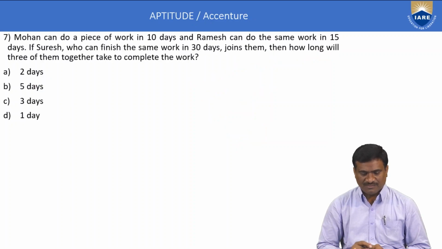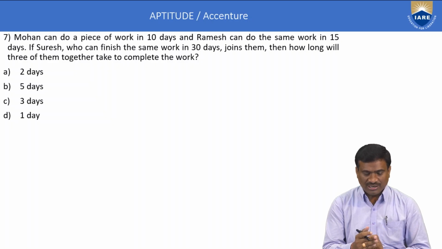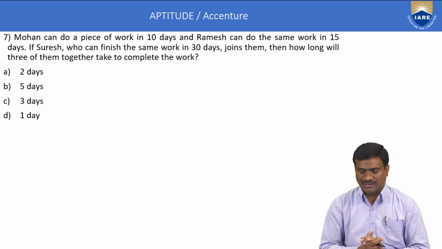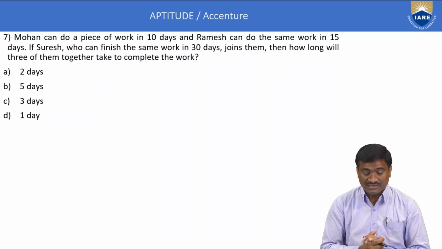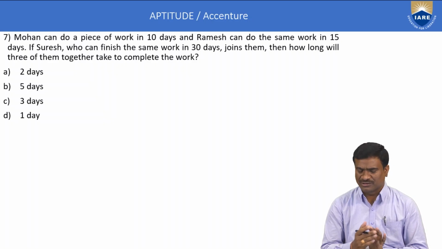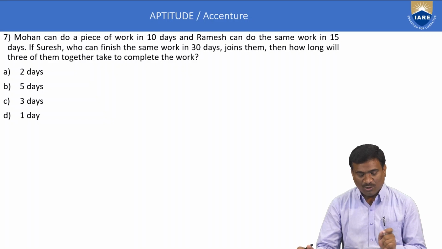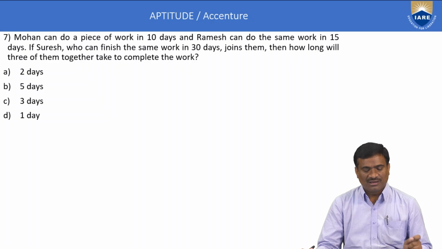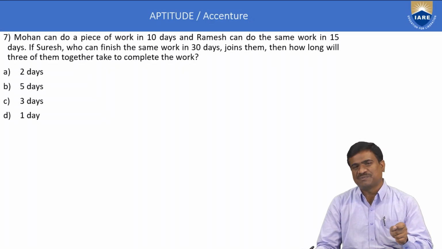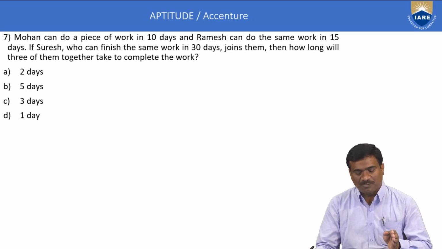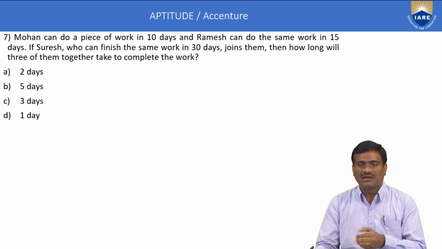Next, the seventh example, again a time and work concept. Mohan can do a piece of work in 10 days. Ramesh can do the same work in 15 days. If Suresh, who can finish the same work in 30 days, joins them, then how long will the three of them together take to complete the work? Here Mohan's, Ramesh's and Suresh's work is given. Calculate A plus B plus C, that is Mohan plus Ramesh plus Suresh.